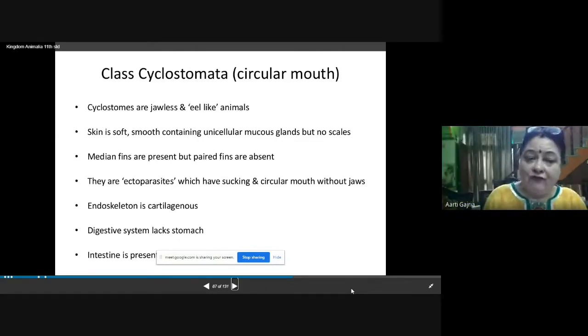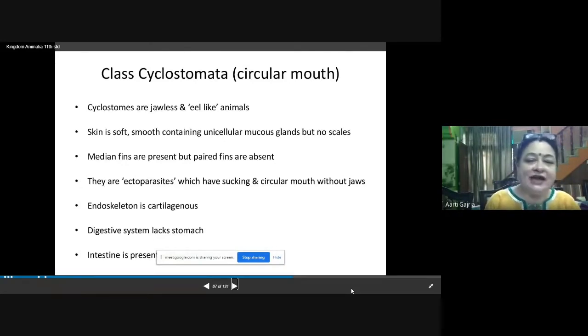The skin is soft and smooth, containing unicellular mucus glands. Here you will not find any scales, unlike fish. In fish, you find scales on the skin, but here the skin is soft and smooth, consisting of unicellular mucus glands, and scales are not present.